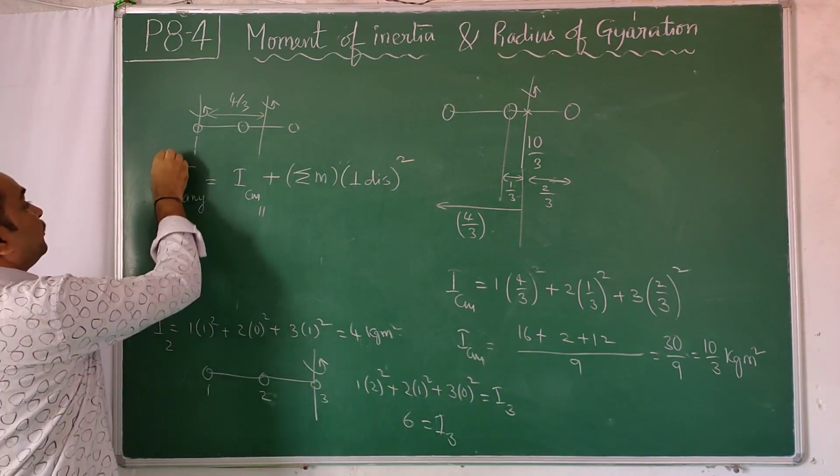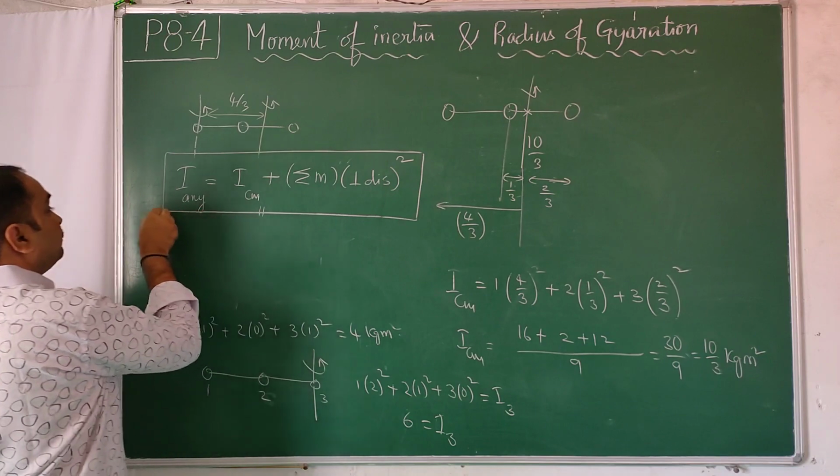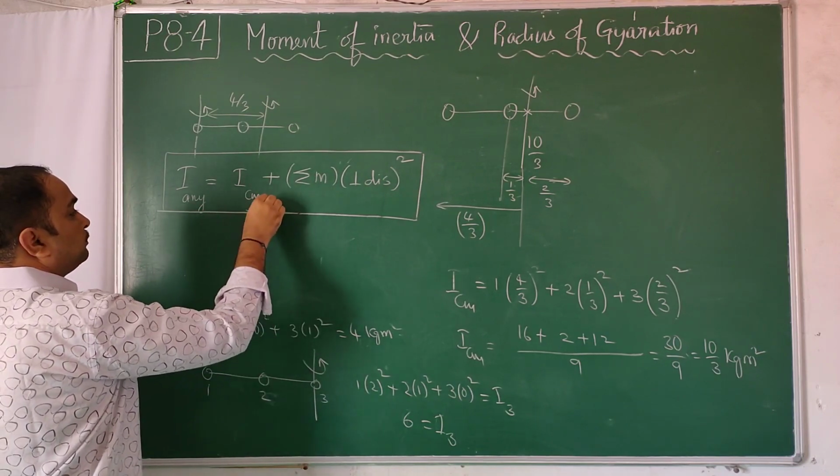This theorem we define as the parallel axis theorem.